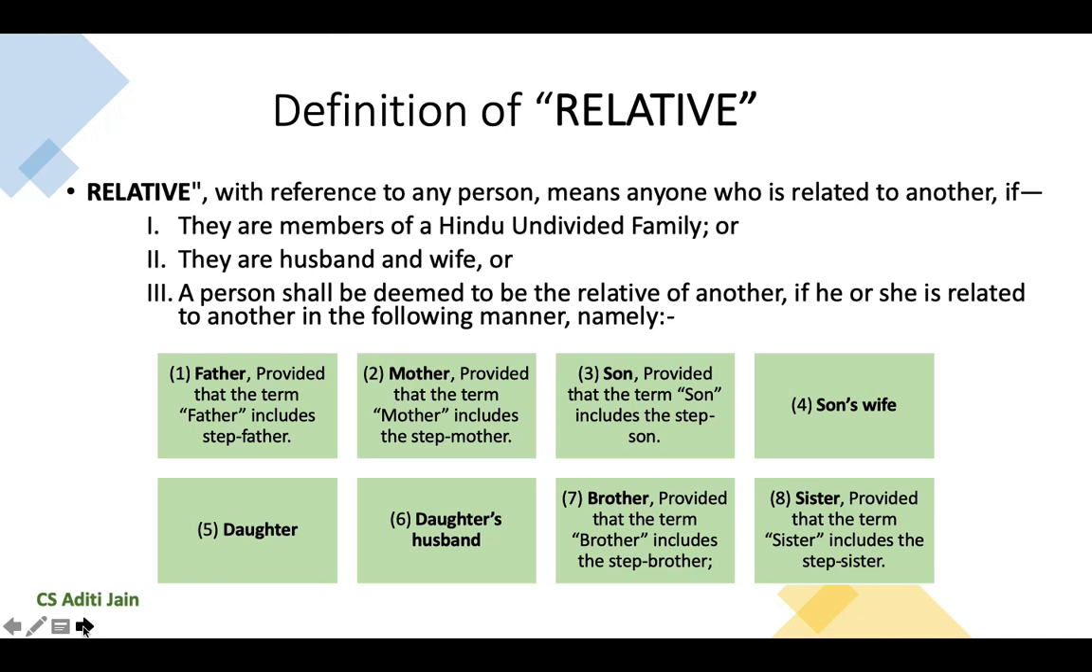father or the stepfather, mother or the stepmother, son or the stepson, son's wife, daughter and daughter's husband, brother including stepbrother, and sister including stepsister. So these 8 relatives of the director or holding company's directors would be considered as relative. And in addition to these 8 relatives, the husband or wife of the director, and if such director is a member of Hindu undivided family, then all the members of such Hindu undivided family would also be considered as relative for this section.